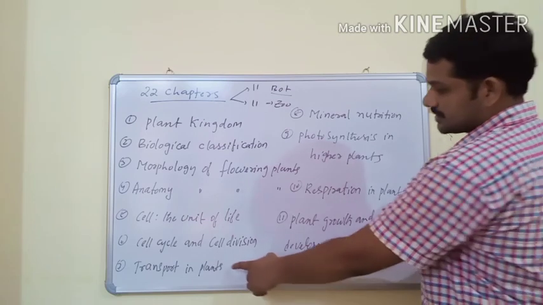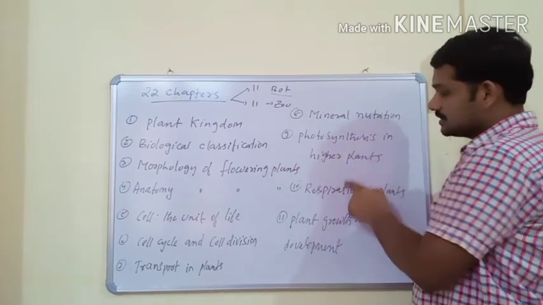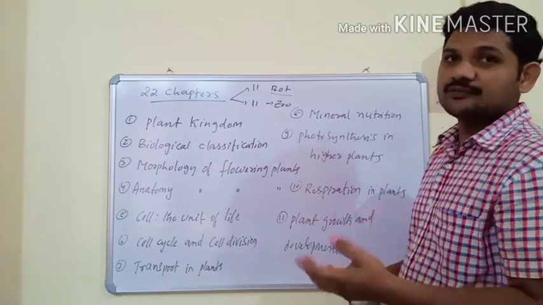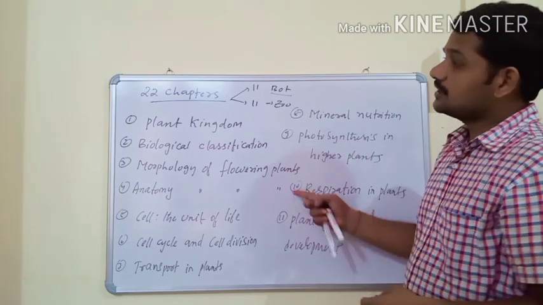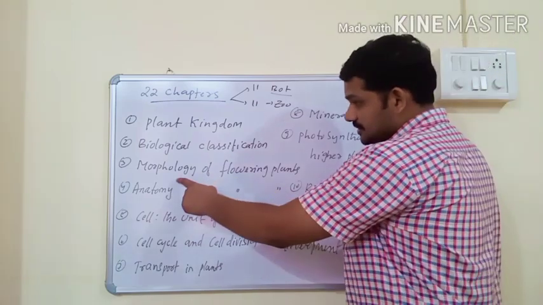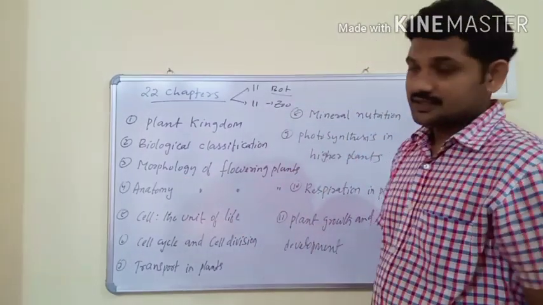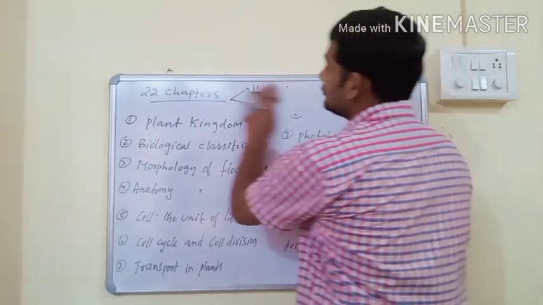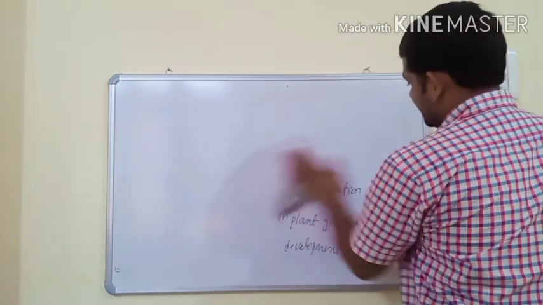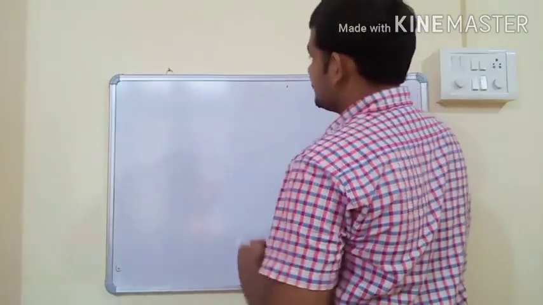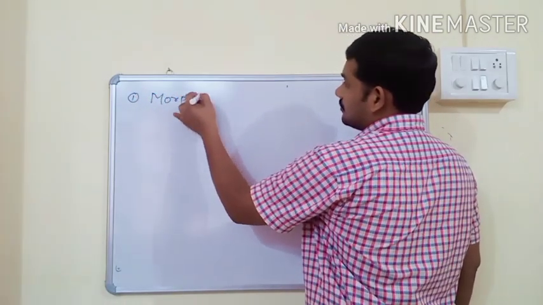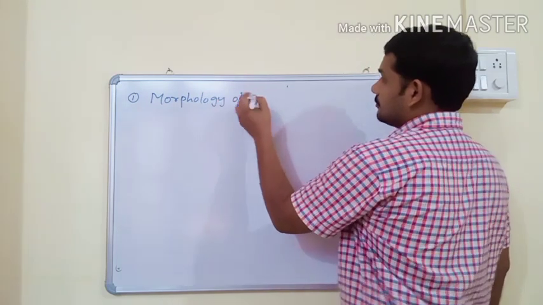And these 5 chapters, transport in plants, mineral nutrition, photosynthesis, respiration, growth and development, are all present in a unit called plant physiology unit. That is one of the important units in class 11 botany syllabus. Now we will start with the chapter morphology of flowering plants, because this is the basics of botany. That's why we start with the third chapter, morphology of flowering plants.